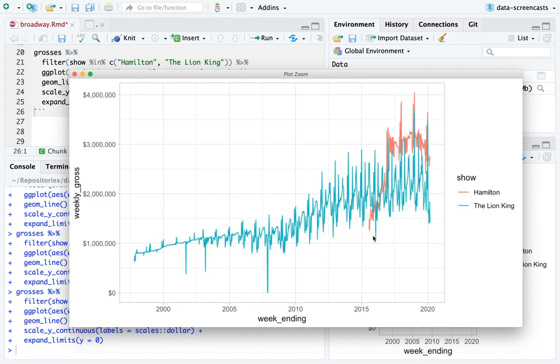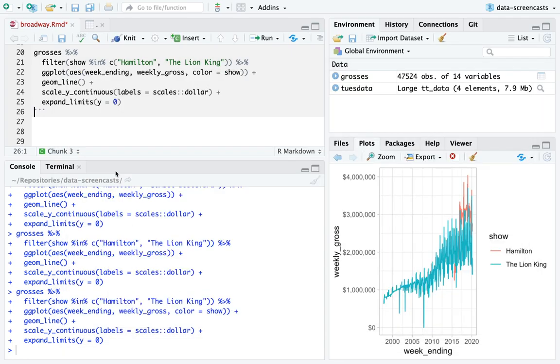We might want to aggregate to month or quarter, which Tidy Metrics is really good for. Other people are suggesting, and Deepak suggests, maybe a 4-week moving average would smoothen the graph. Yes, we're definitely going to be doing that within Tidy Metrics. I'll show how to create things like a 4-week moving average. Alex Cookson helpfully noted that Lion King moved theaters in 2006, and that's why it shut down for a week or two. So it's not a data quality issue. It's a real thing where it briefly was very low.